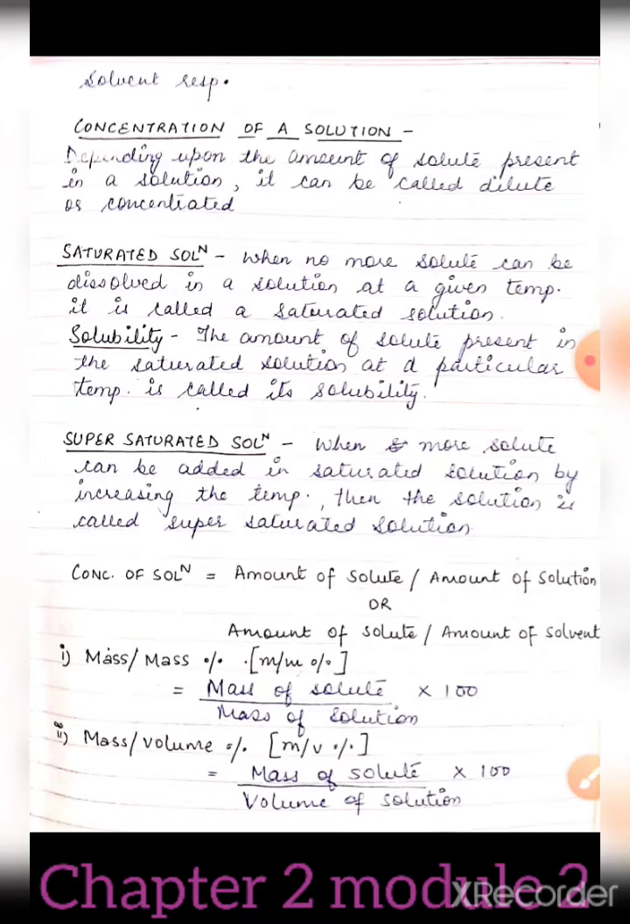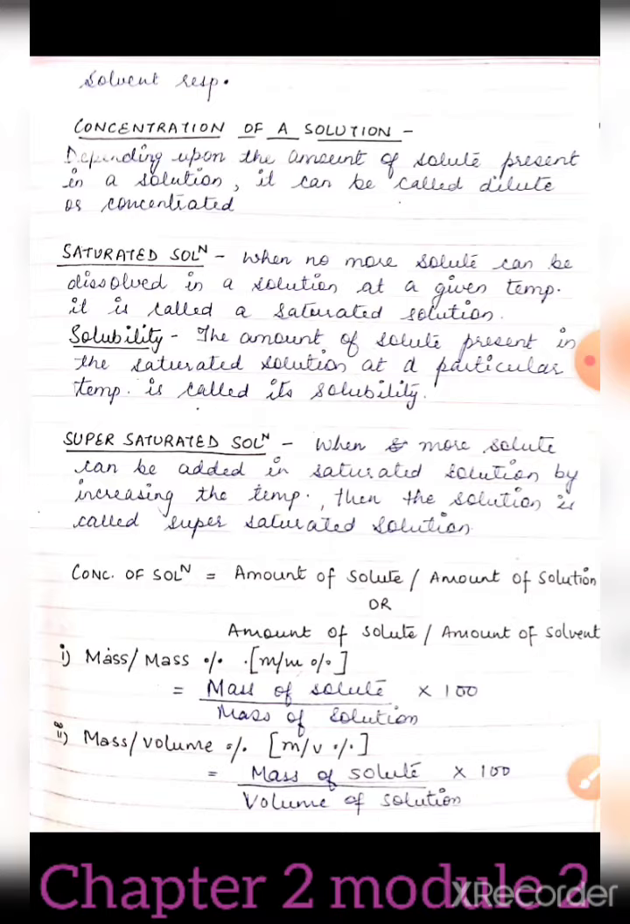Now let's come to the next thing, that is saturated solution. When no more solute can be dissolved in a solution at a given temperature, it is termed a saturated solution. That means if we are dissolving a solute in a solvent, then a time comes, a particular saturation point, where no more solute can be added in that particular solvent. For example, we take water and mix salt and sugar in it, then at a particular time salt and sugar will stop mixing.